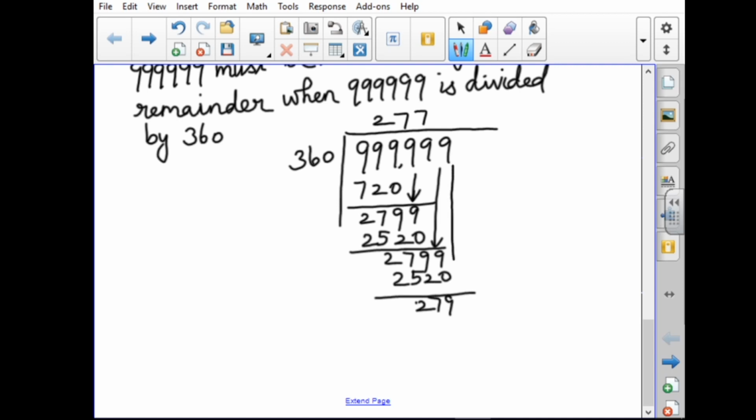Write the next number. This is 9. Same number, so again 7 times 2520. Subtracting, the answer will be 279. We don't have any other number in the dividend, so we finish this division. So this is the remainder.